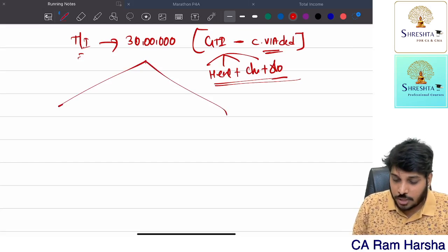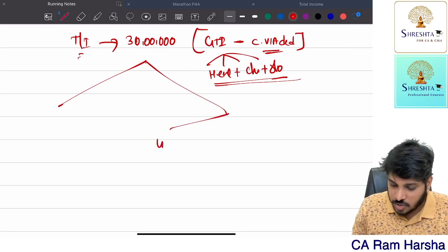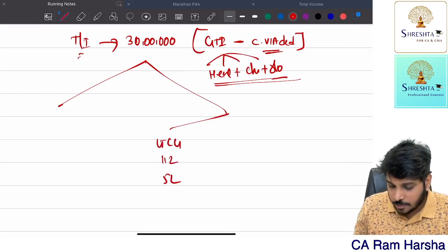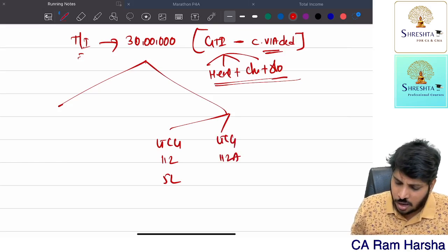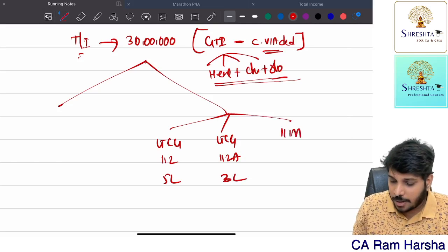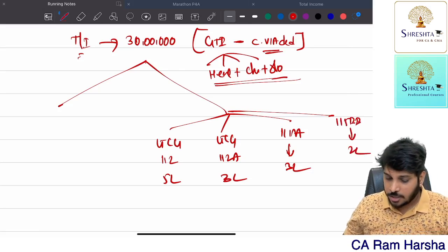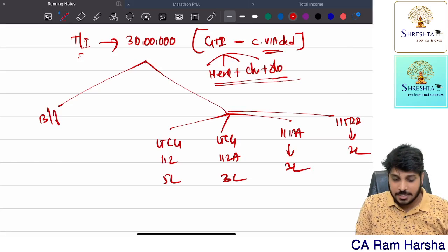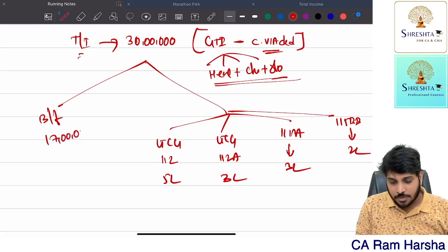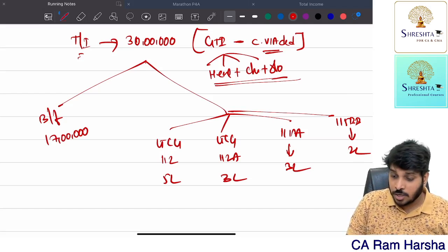Now this total income splits into two types. How much is long-term capital gain 112? Some 5 lakh. How much is long-term capital gain 112A? Example, some 3 lakh. How much is short-term capital gain 111A? Some 3 lakh. How much is winnings from lottery, casual income like that? Some 2 lakh. So 5 plus 3 plus 3 plus 2 is equal to 13. What is the balancing figure? 17 lakhs.